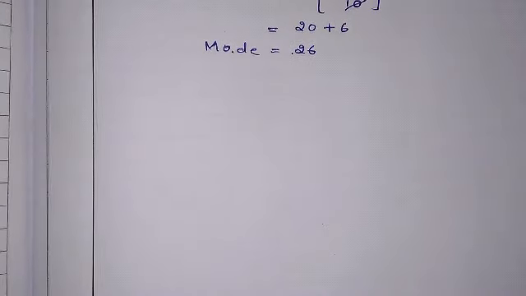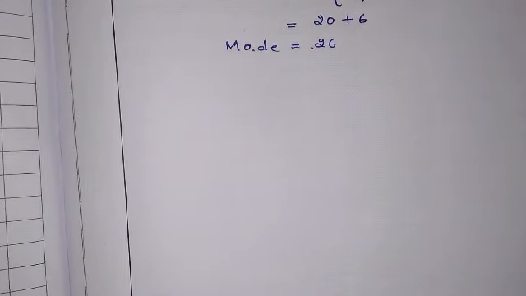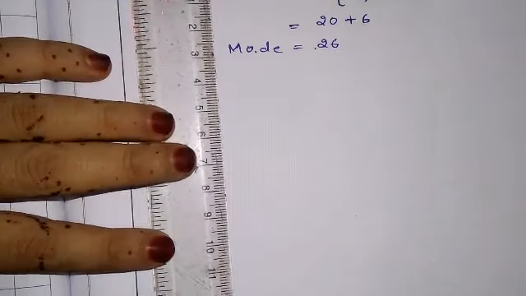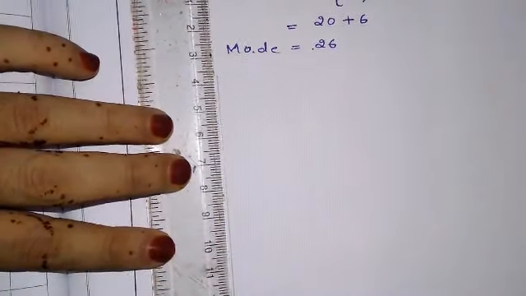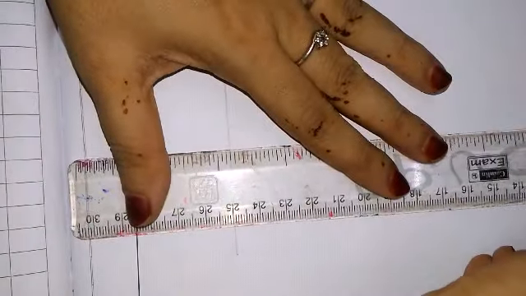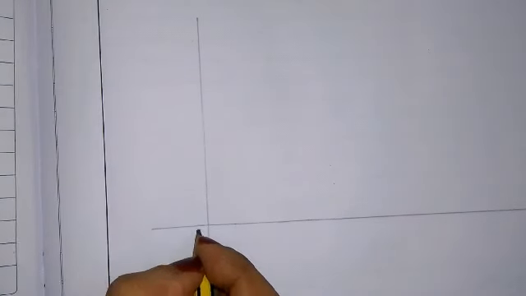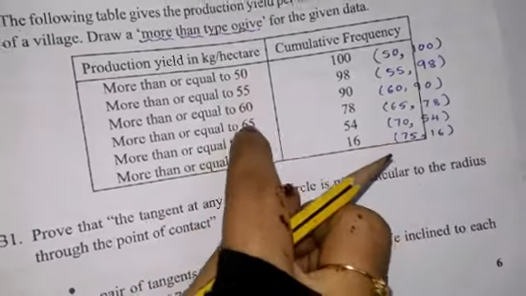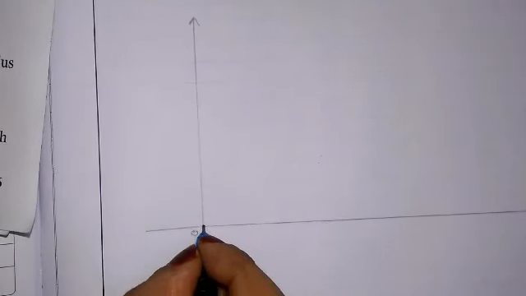What you have to do is you have to just plot it here. This is y axis and this is x axis. Okay, here let me write 0 and whatever numbers they have asked here in question, 50 55 60 65 70 75, we will write on the x-axis with the distance of 1 meter.